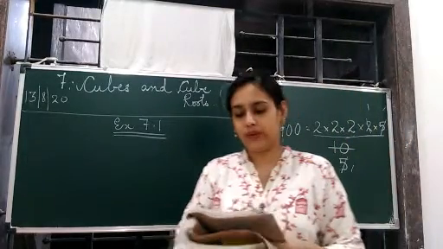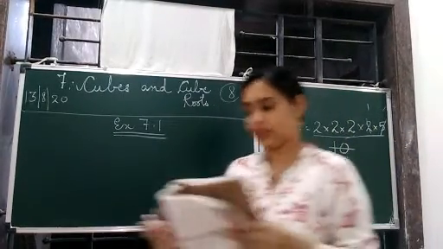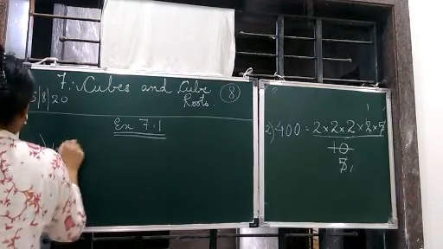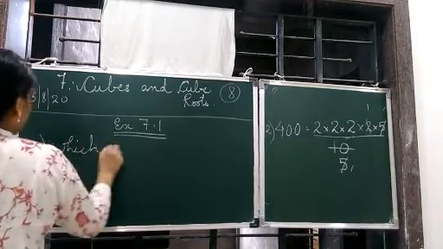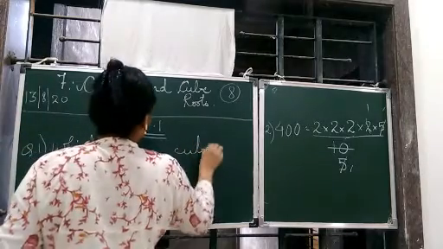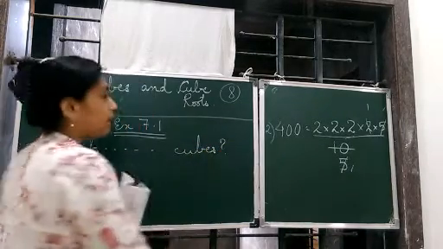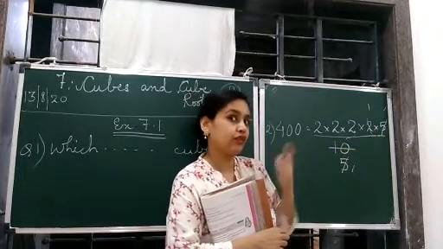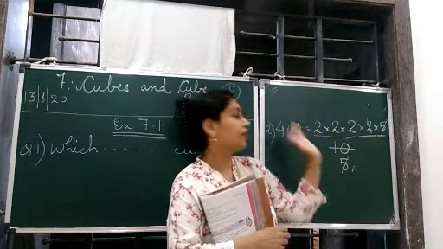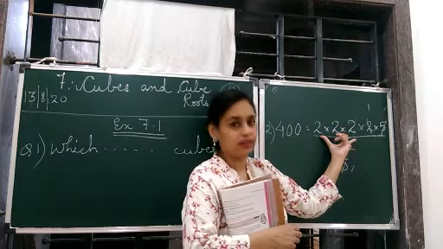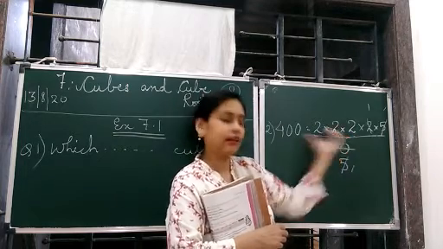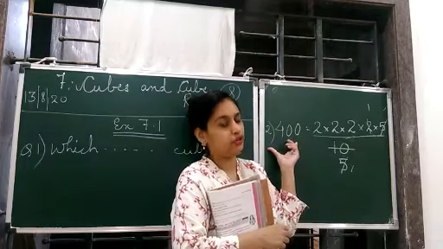Which of the following numbers are not perfect cubes? Question number 1. Perfect cubes means when we are making their groups, we will get the complete groups of 3, 3, 3. If we are getting complete groups of 3 factors, then the number is a perfect cube.